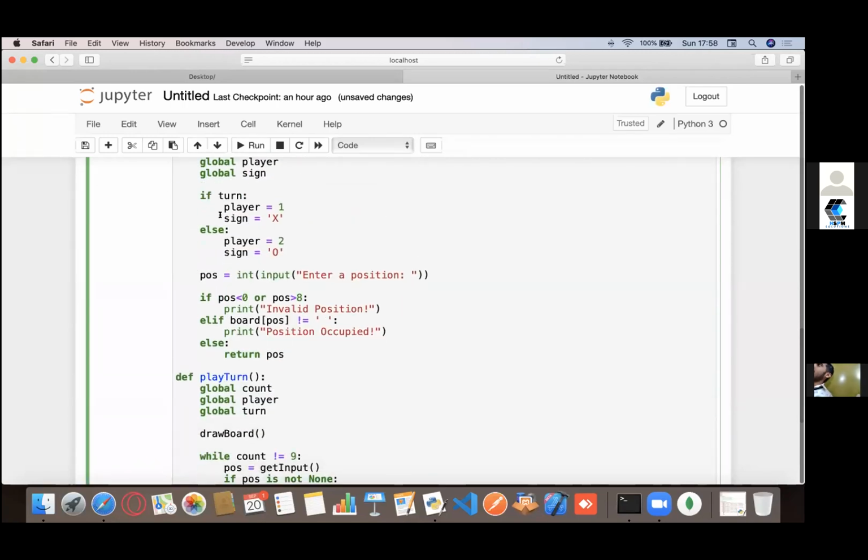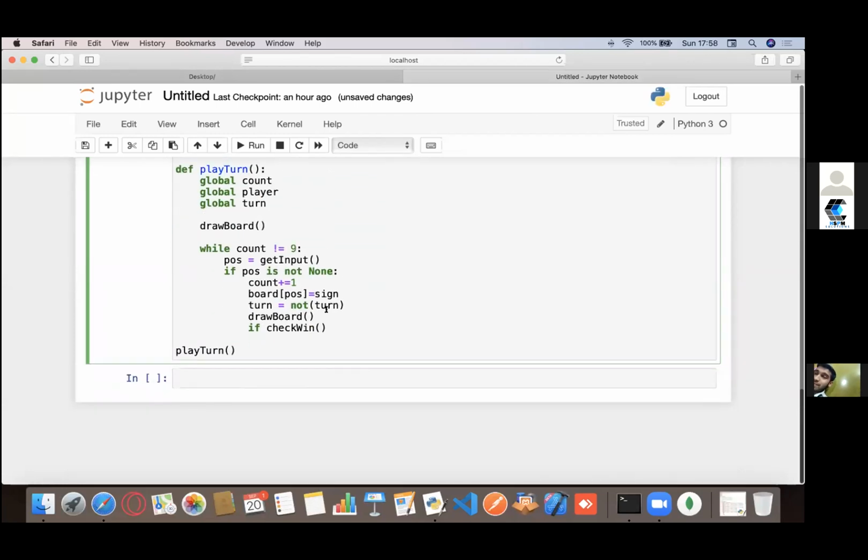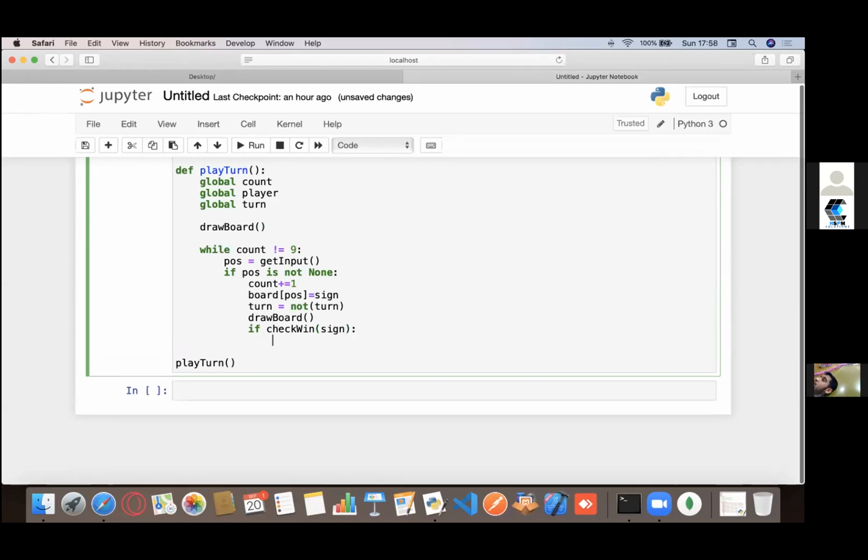If it's player 2, see I'm already assigning the signs in here, right? I can get access to them in the function. So I could say sign, and then I want to say print, and let's use an f string. Player.